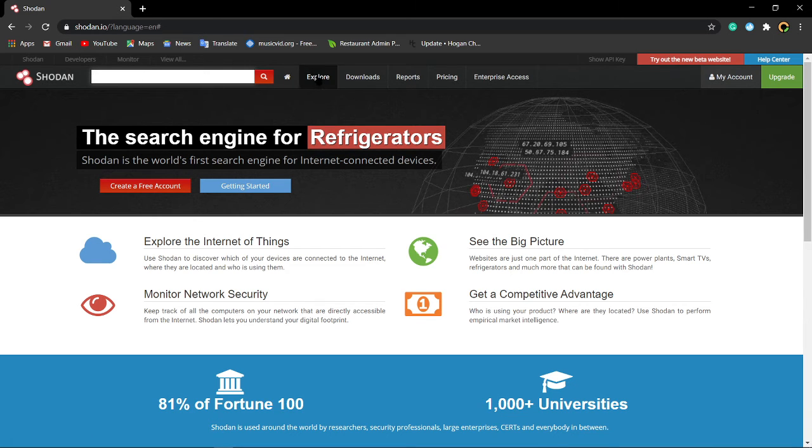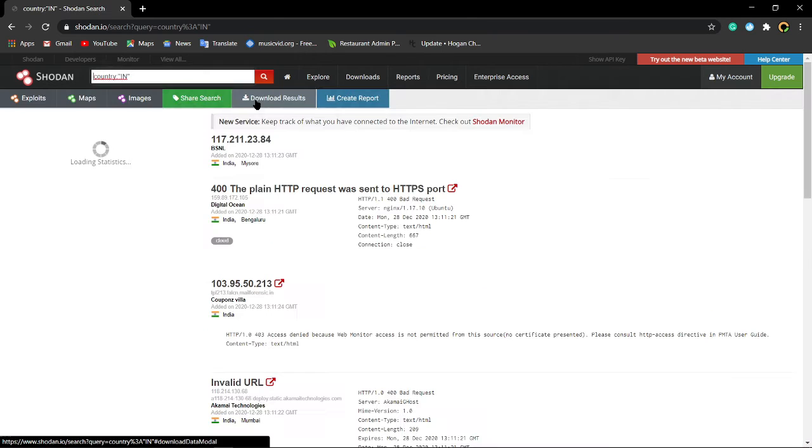After logging in to Shodan, you'll have a search bar and Explore. In Shodan, you can access the contents by using the search bar and the explore contents. For now, let me give country colon double quotes IN, that is India. Let me see how many devices are vulnerable in India. Yeah, I'm getting results. It is loading the statistics.